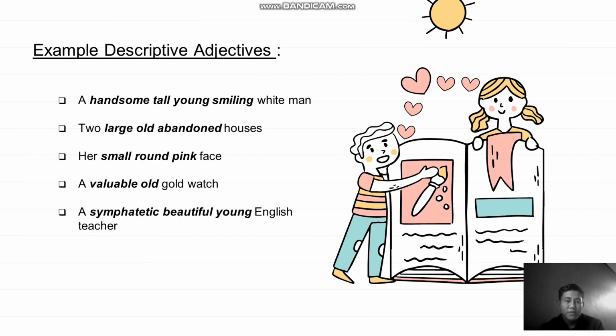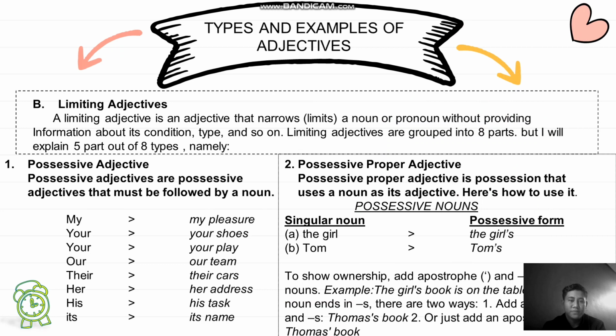Examples of descriptive adjectives. A handsome, tall, young, smiling white man. Too large, old, abandoned house. Her small round pink face. A foldable old gold watch. A sympathetic, beautiful young English teacher.